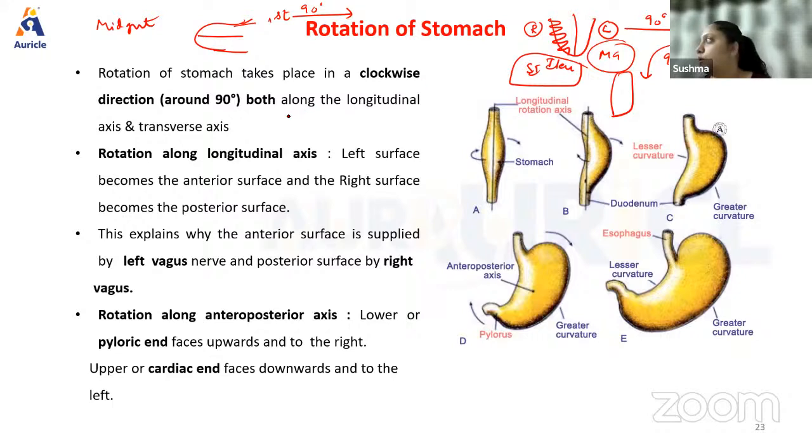Now, if you have to talk about the rotation of the stomach, the first rotation of the stomach takes place in a clockwise direction, around 90 degree, both along the longitudinal as well as transverse axis. But here the rotation is along only one axis for the midgut, that is the SMA, around the superior mesenteric artery. In the rotation along the longitudinal axis, the left surface becomes anterior and the right surface becomes posterior.